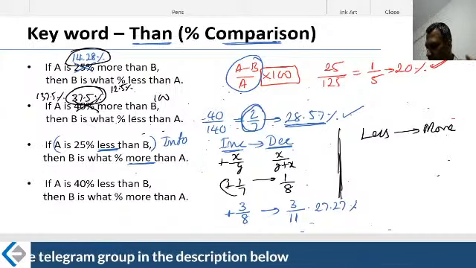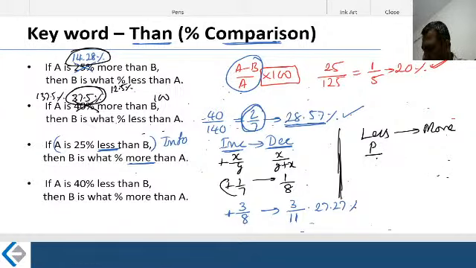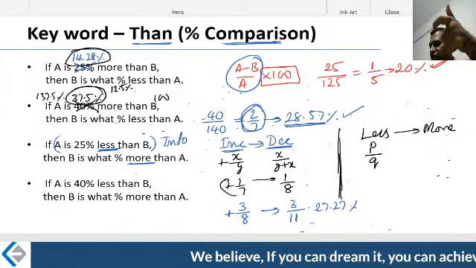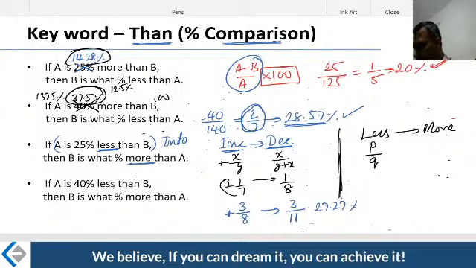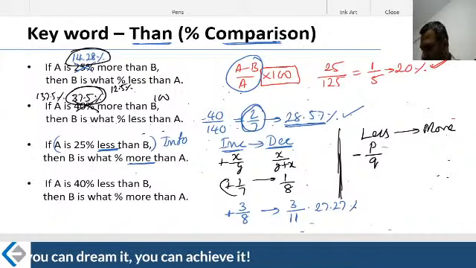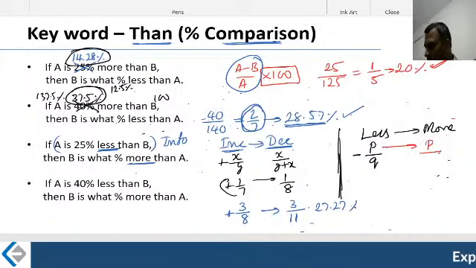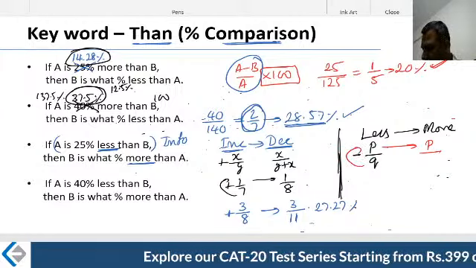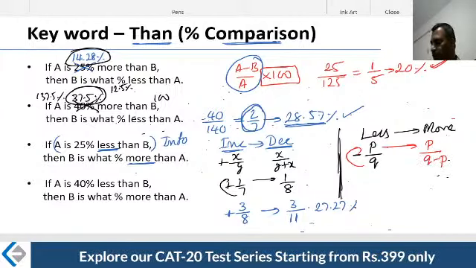Let us say that if the less is of the form P by Q, write the fraction value of the percentage. If the less is of the form P by Q, then more will be of the form: retain this P as it is, friends. Don't change the numerator here. Then Q minus P. More will be of the form P by Q minus P. Retain that P as it is. Change the denominator. In the multipliers, you used to change the numerator.